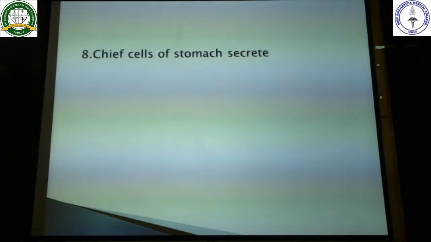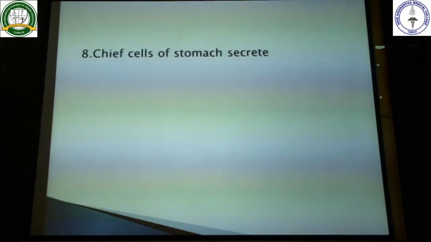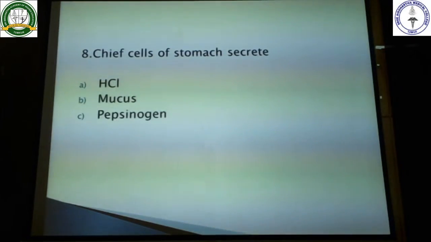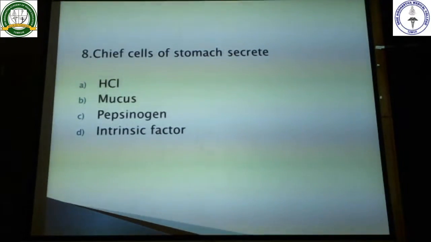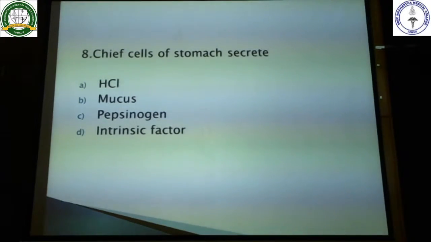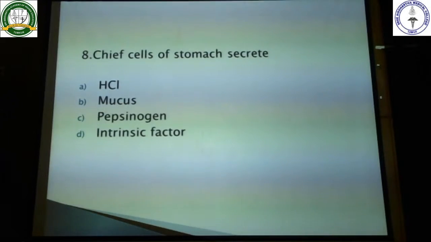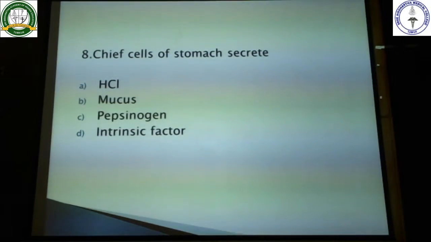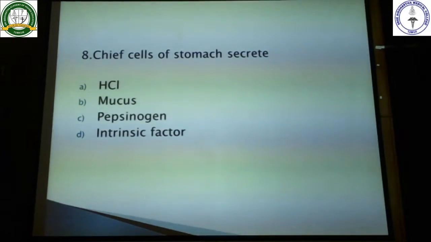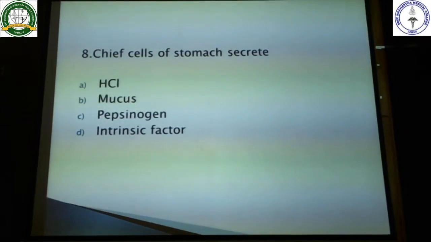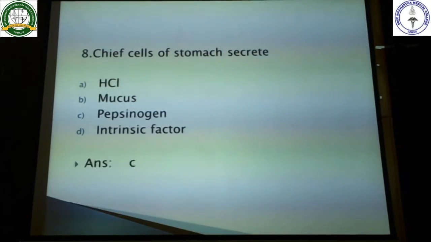Next question. Chief cells of stomach secrete. Let's see the options. Hydrochloric acid, mucus, pepsinogen, and intrinsic factor. This is a very straightforward question if you know the histology and the proper anatomy of the stomach. HCl is secreted by the parietal cells, mucus by goblet cells. Intrinsic factor again is secreted by parietal cells. So the option which is remaining is pepsinogen. So you can tick this answer, pepsinogen.